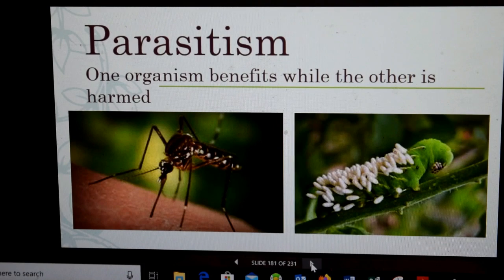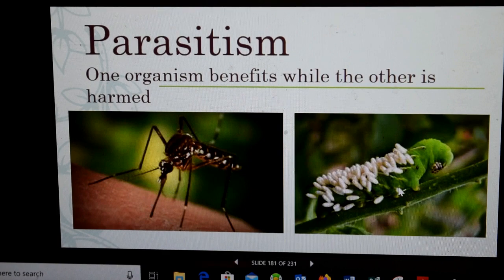The next one is called parasitism. And maybe you've heard of parasites. Viruses are parasites. And that's when one organism benefits while the other is harmed. So a mosquito would be a parasite. We don't like these mosquitoes. You can actually see it's poking into this person's skin. The person does not benefit from this mosquito, and the mosquito is benefiting from the person.